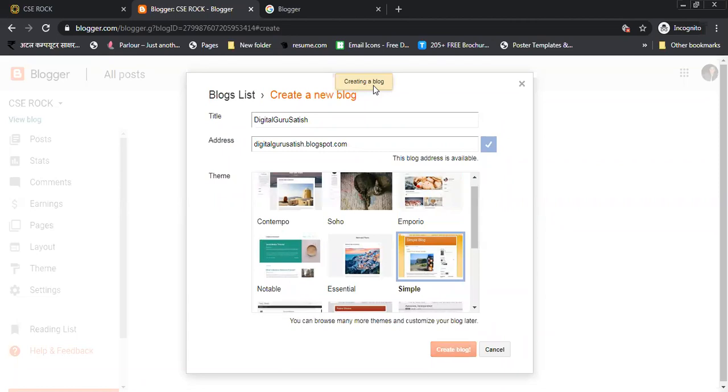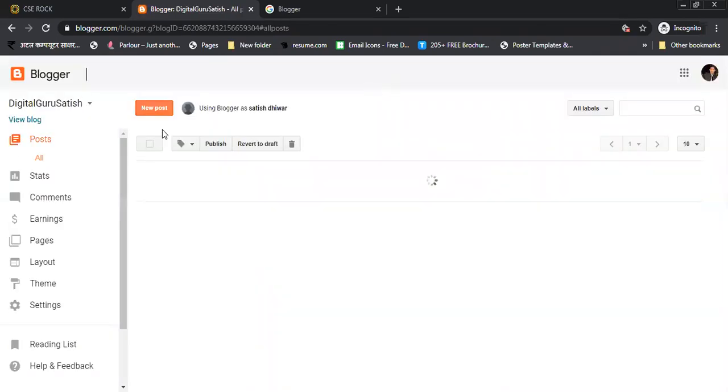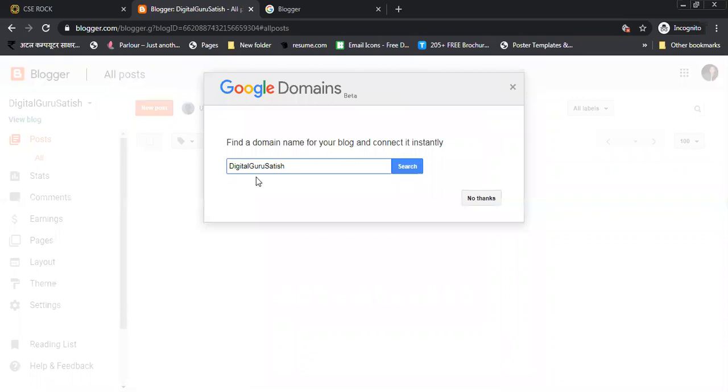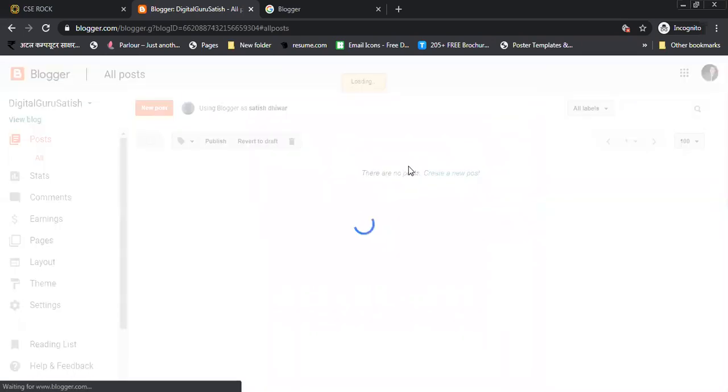Now it is creating a blog for you. Digital Guru Satish blog created successfully. Now you can see here Digital Guru Satish. Find a domain name for your blog and connect it instantly. If you search, it will give you a lot of suggestions related to Digital Guru Satish. And you also need to purchase a domain name. If you don't want to purchase, you go through this blog. You need not purchase.